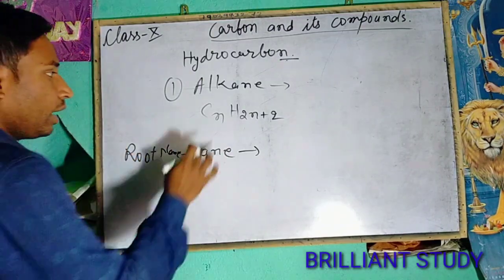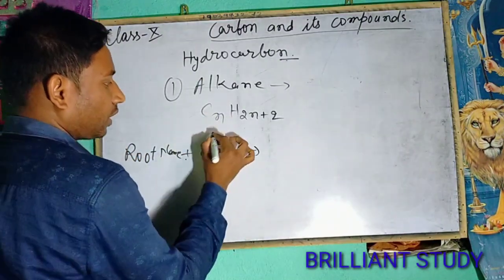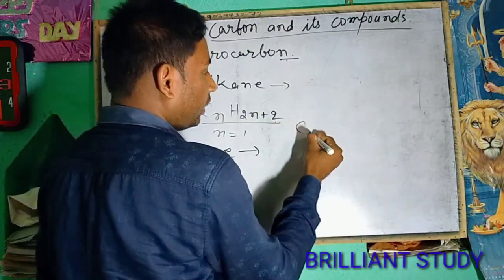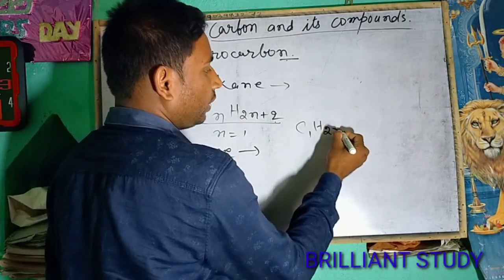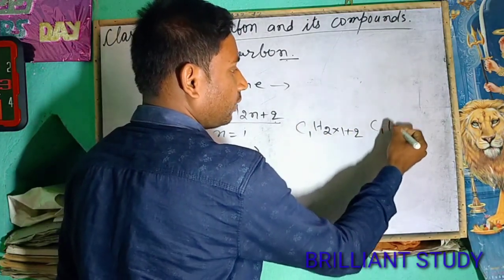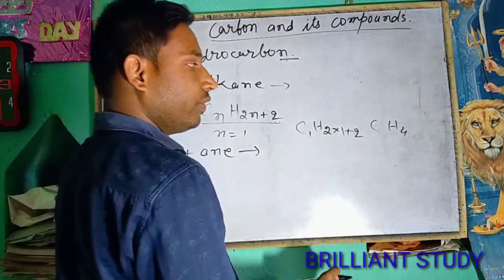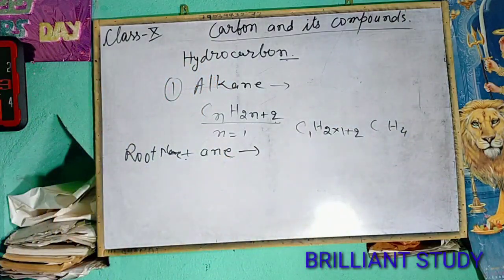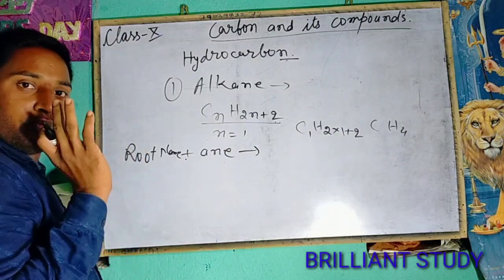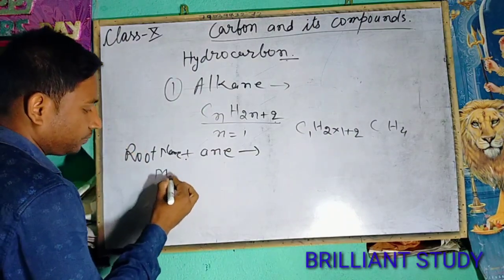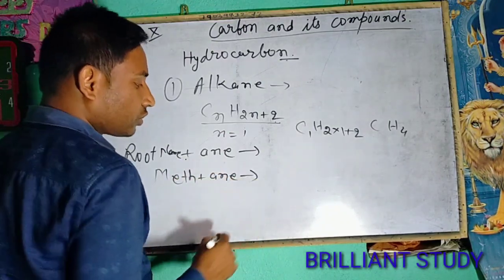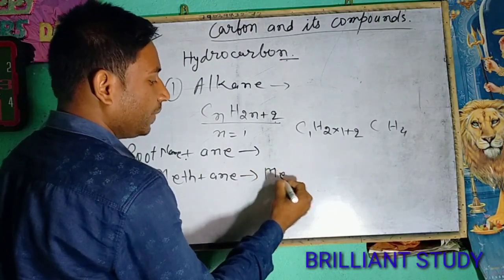For example, if the number of carbon atoms is 1, then according to this formula it will be C1H(2×1+2). That means C1H4, and in short we will write CH4. Here the number of carbon atoms is 1 and the root name for 1 is meth, and we will add ane. So the first compound of the alkane will be methane.